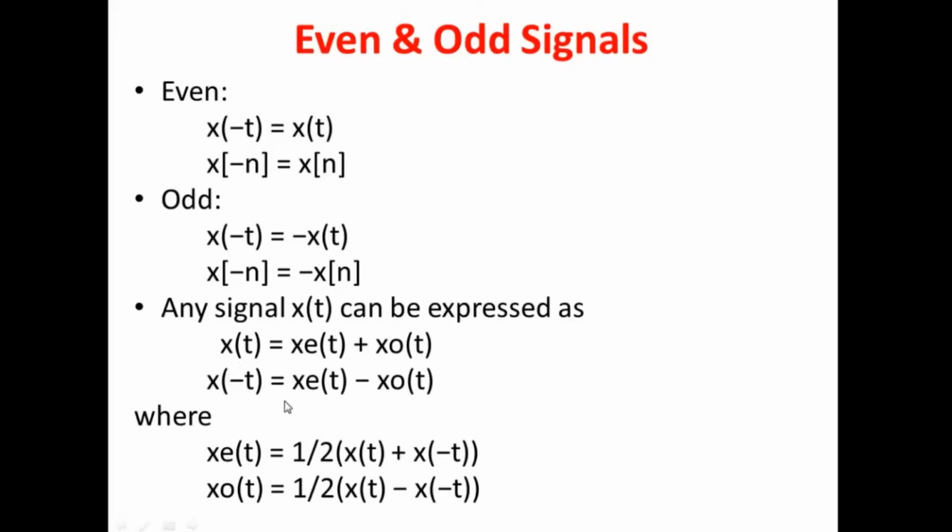By using manipulation on these two equations, like addition and subtraction, we get xe of t as half of the sum of the two. And for the odd signal, we take half of the difference between these two signals. Here we have addition, and here we have subtraction.